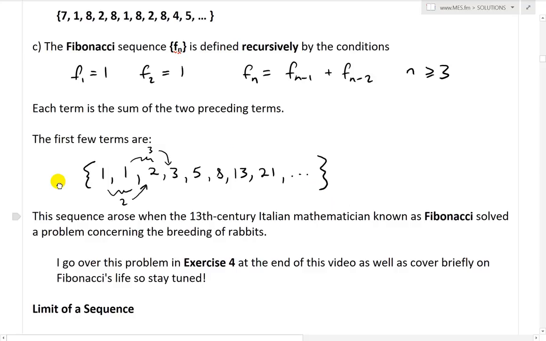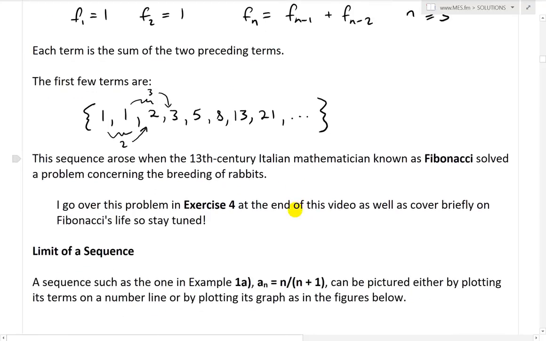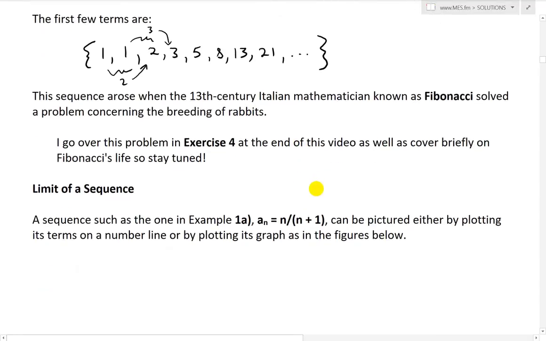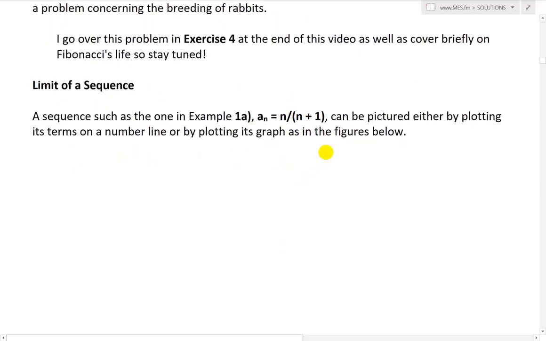So very, very interesting. And yeah, this sequence arose when the 13th century Italian mathematician known as Fibonacci solved a problem concerning the breeding of rabbits. And I go over this problem in exercise 4 at the end of this video, as well as cover briefly on Fibonacci's life, so stay tuned for that further down below. And now let's go over the limit of a sequence.